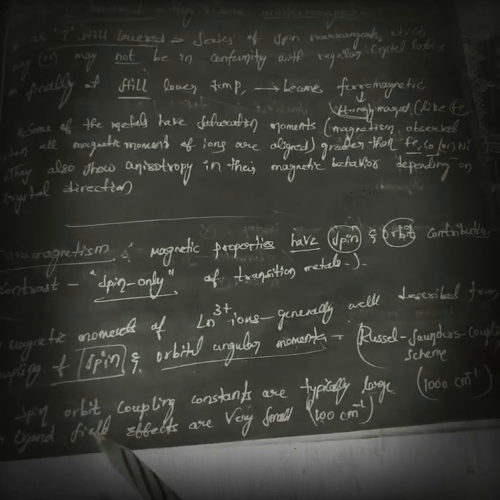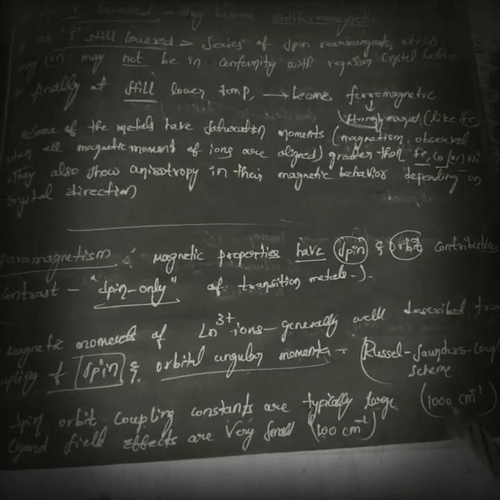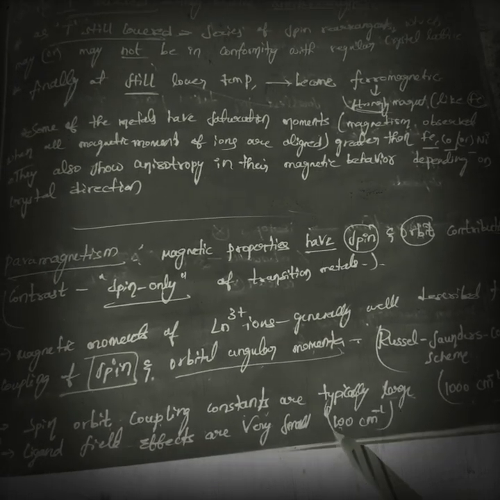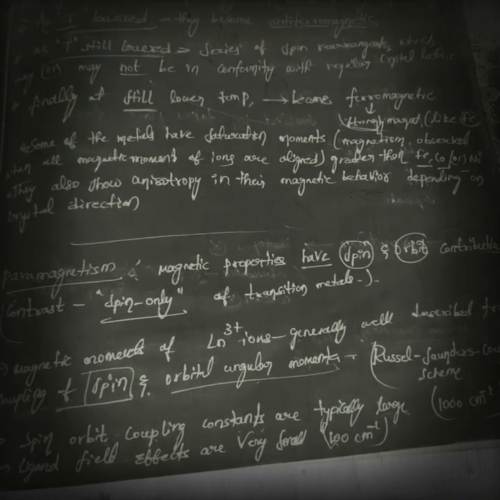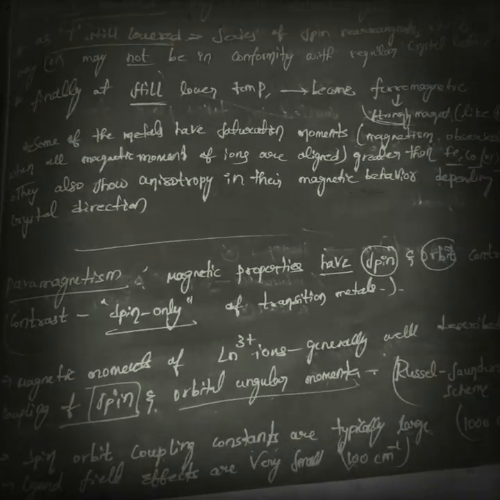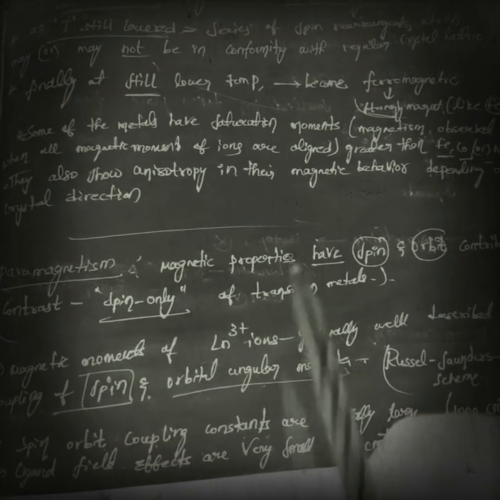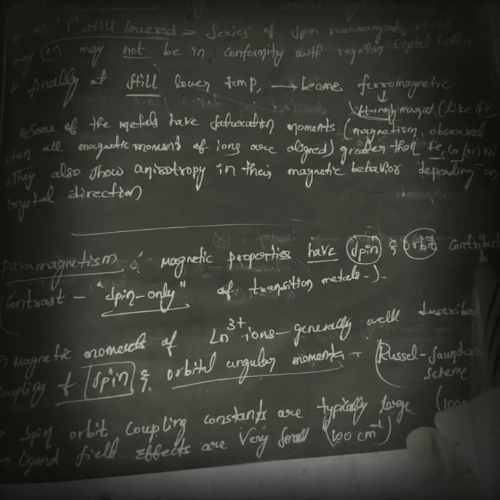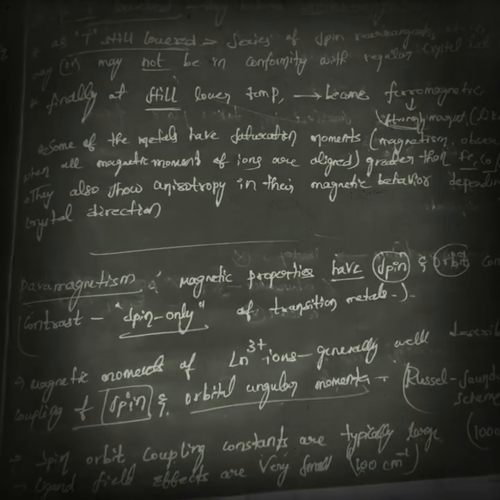Next, ligand field effects are very small, about 100 cm inverse. The point we have to remember here is that for the lanthanoid metals, magnetic properties have both spin and orbit contributions, whereas in transition metals only spin contributions exist.